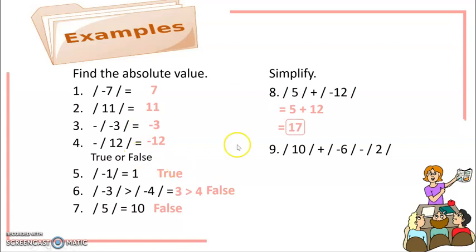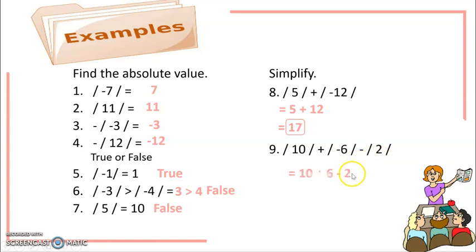Now, let's have number 9. We have the absolute value of 10 plus the absolute value of negative 6 minus the absolute value of 2. Before adding and subtracting, we have to get the absolute value of the numbers first. So, the absolute value of 10 is 10, plus the absolute value of negative 6 is 6, and then minus the absolute value of 2, which is 2.